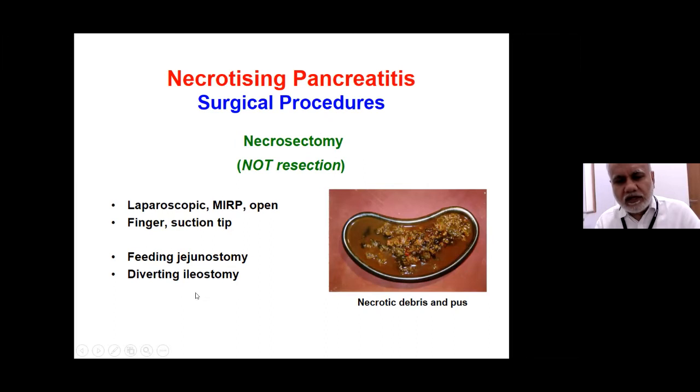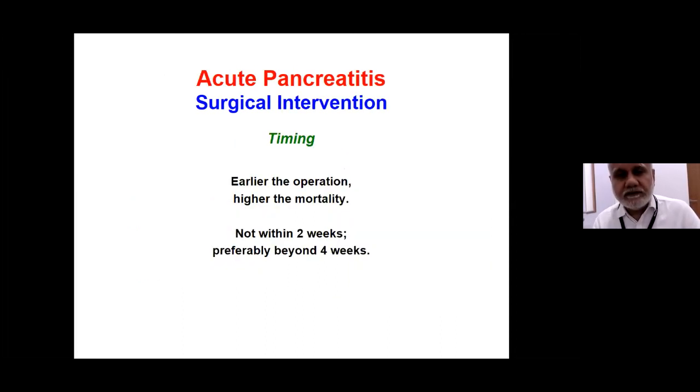there is any doubt about the involvement of the transverse colon, if it is not frankly ischemic or gangrenous, many surgeons would have a very low threshold to do a diverting loop ileostomy to take care of a future colonic fistula. Colonic fistula is a very poor prognostic factor in terms of morbidity and mortality in severe necrotizing acute pancreatitis.